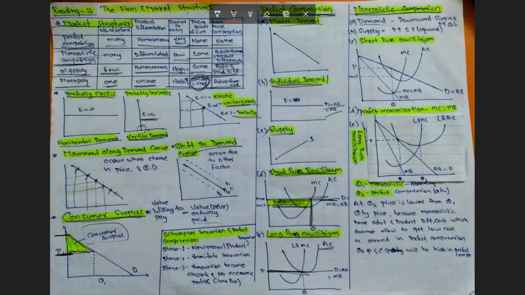In the short run equilibrium, the firm wants to achieve maximum profits. So what they can do is produce output where the marginal revenue curve cuts the marginal cost curve, marginal revenue equals marginal cost, and the MC curve cuts MR from below. At this quantity, the firm can gain maximum profit. This is the price and this is the cost. The difference is the profit. So the firms can earn supernormal profits or economic profits in the short run.